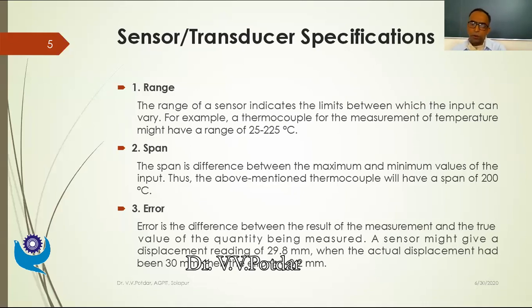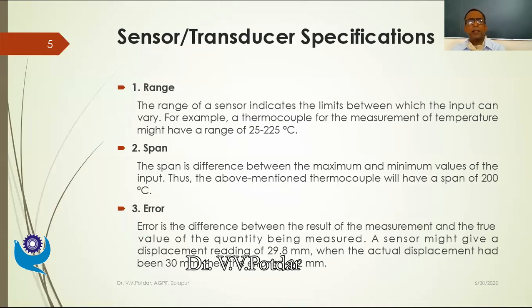Then I would go through the specific range specifications of different types of transducers, maybe thermocouples, J-type thermocouple, K-type thermocouple, or T-type thermocouple. Or I would look for thermistors, whether they fulfill my requirement. Or I may need to go in for some optical pyrometer. So based on my design requirements, from the point of view of application of a mechatronic device, this range specification would be useful. The range gives me the lowest limit and the uppermost limit.